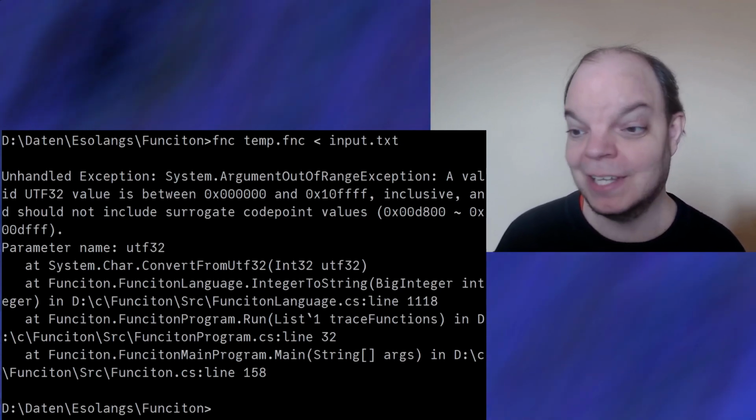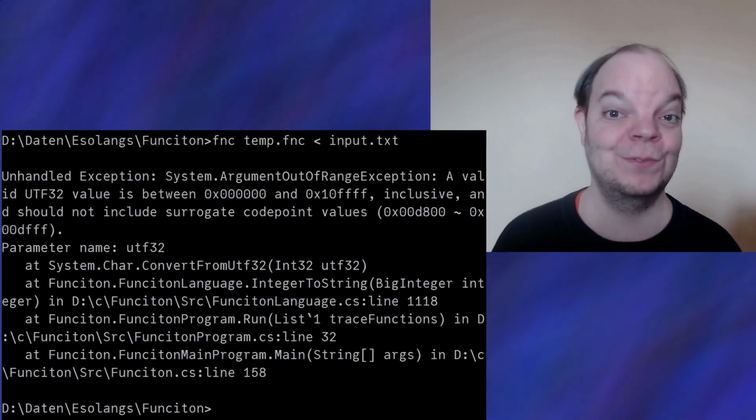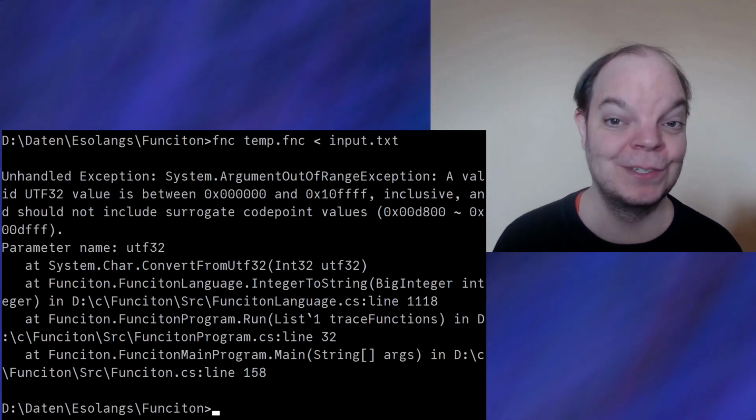Well, you can see that it mentions UTF-32, so clearly this has something to do with Unicode. A programming language wouldn't be very useful if it could only ever output numbers, right? So of course Funciton needs a way to output strings, or Unicode text. So what's actually going on here is that the input file, which consists of the character number 1, is going to be interpreted as its Unicode value, which happens to be 49. So what this program ended up doing is calculating the factorial of 49.